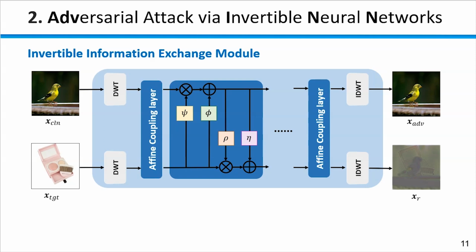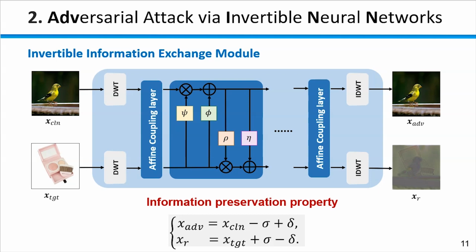In the experiments, our recommended number of affine coupling layers is 2, and due to the information preservation property, the amount of information of the two inputs is the same as the outputs, so the relationship between inputs and outputs can be represented as two equations. In detail, sigma denotes the dropped existing information from the clean image, and delta denotes the added discriminative information from the target image to the clean image.